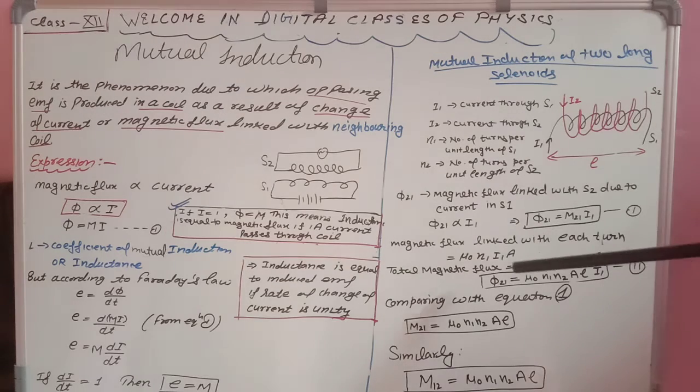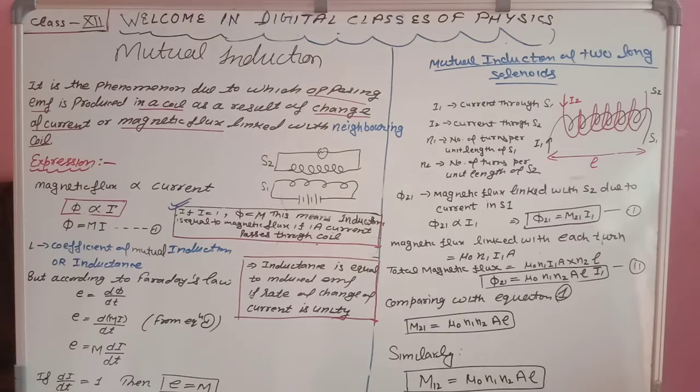So here it will be mu naught n1 I1. Area is A. What will be the total magnetic flux? It is magnetic field multiplied by area, that is flux through each turn, multiplied by the total number of turns, that is n2 l. So you will get phi 21 equal to mu naught n1 n2 A l I1.